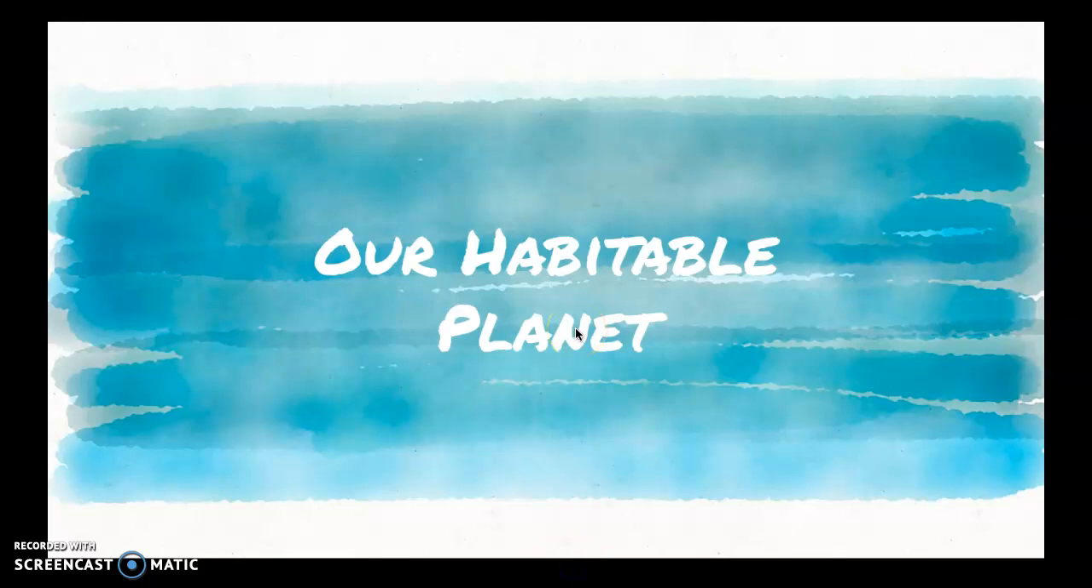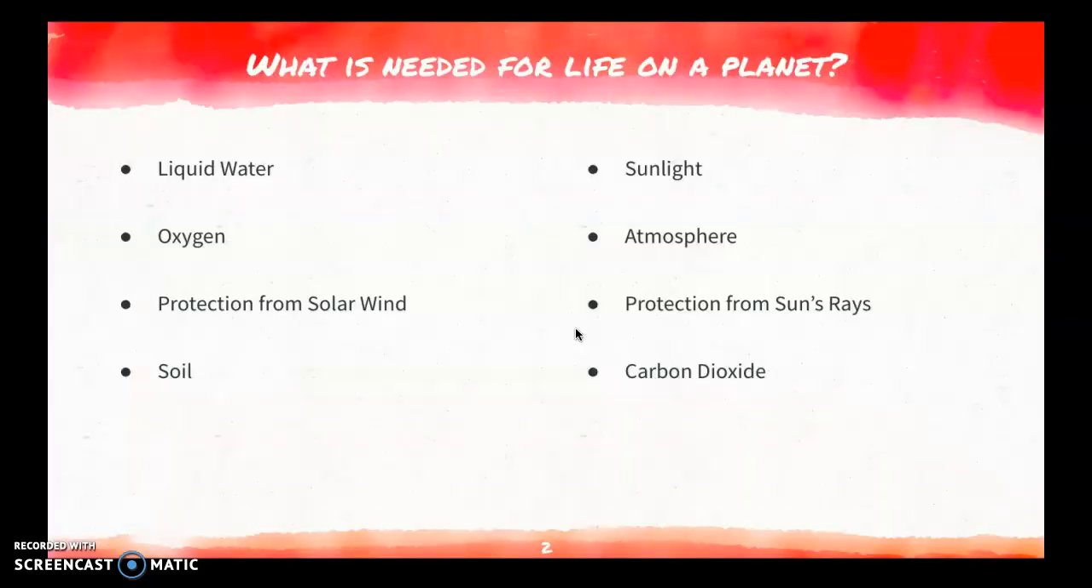Hey guys, so today what I'm going to talk about is our habitable planet. So we cover what is needed for life on a planet. We have to have liquid water. We need that to sustain ourselves, like water to drink, water to feed life on Earth, things like that.